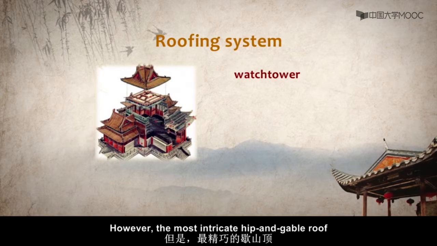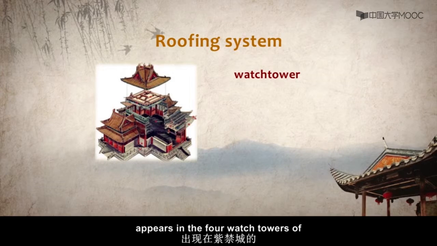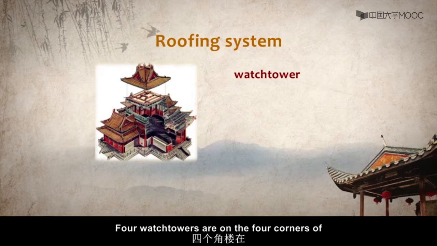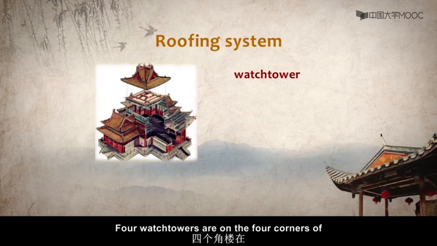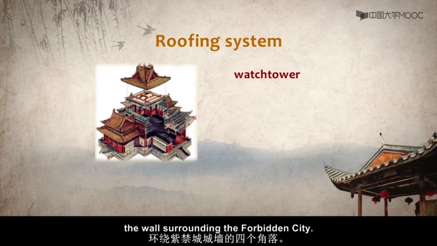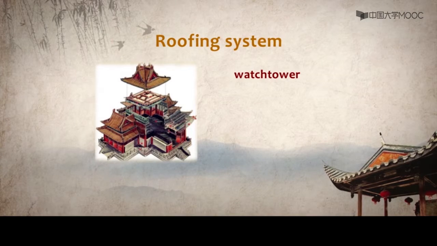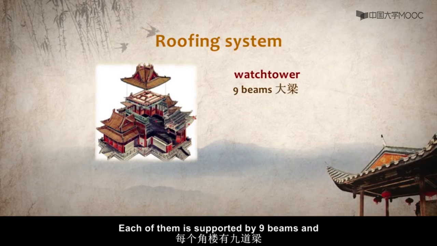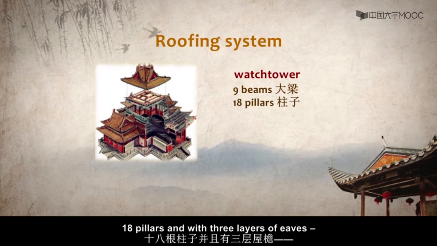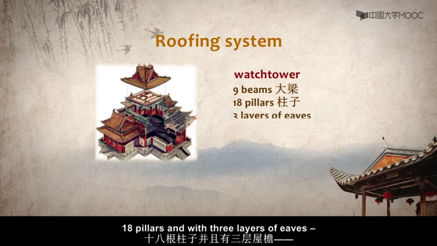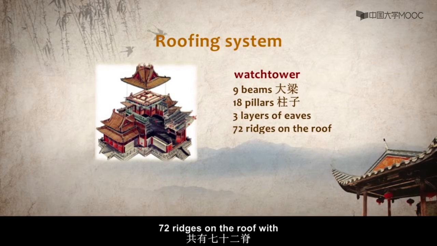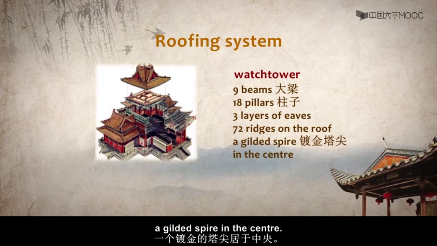However, the most intricate hip and gable roof appears in the 4 watchtowers of the Forbidden City. The 4 watchtowers are on the 4 corners of the wall surrounding the Forbidden City. Each of them is supported by 9 beams and 18 pillars, with 3 layers of eaves, and 72 ridges on the roof with a gilded spire in the center.